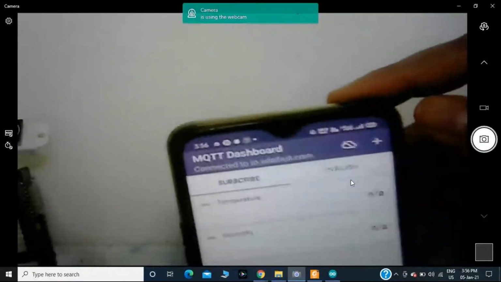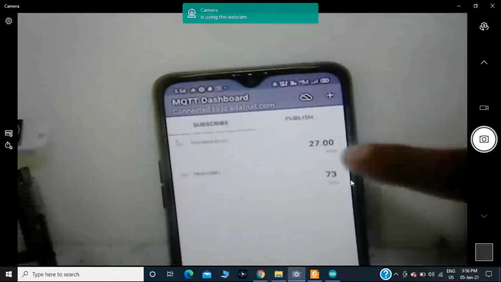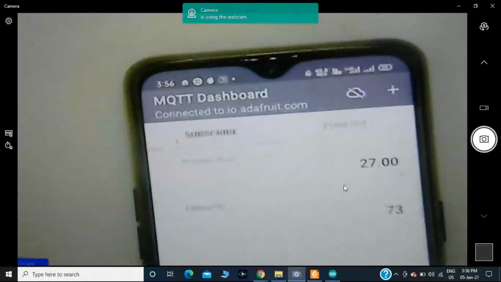And the same data I should get on my mobile. Now the mobile will act like a subscriber. Now observe it carefully. Now I am getting the same data, the temperature and humidity, on my mobile.